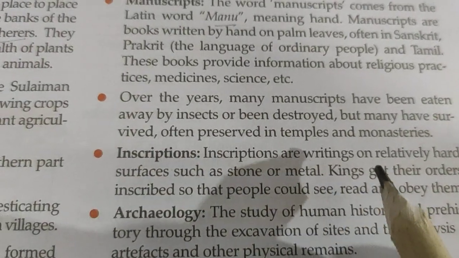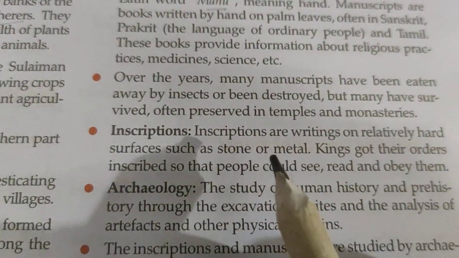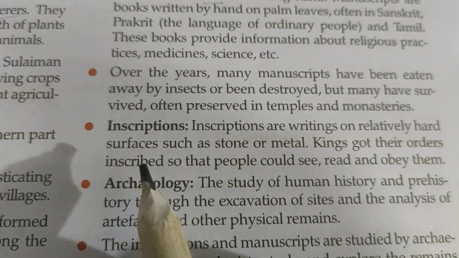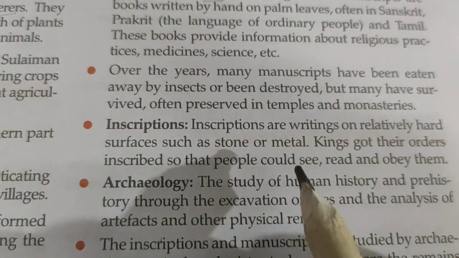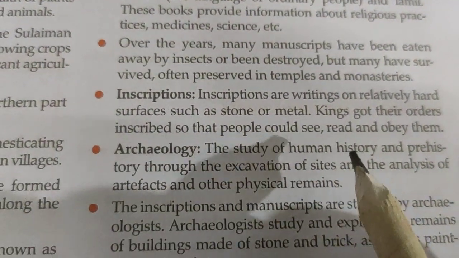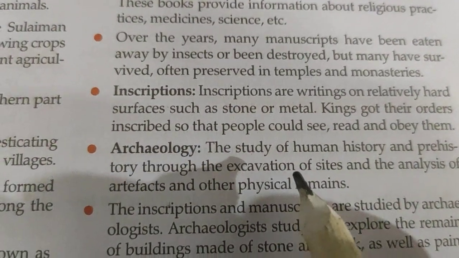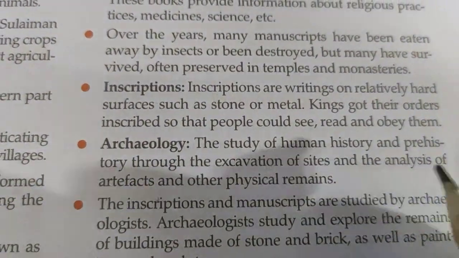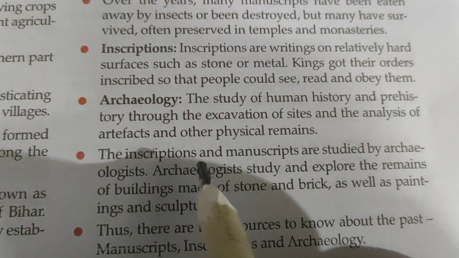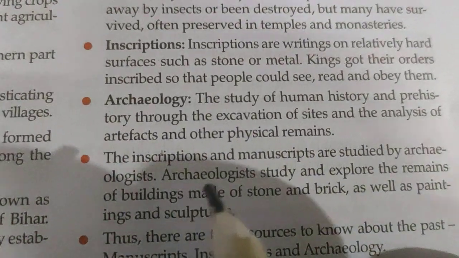Inscriptions are writings on relatively hard surfaces such as stone or metal. Kings got their orders inscribed so that people could see, read, and obey them. Archaeology: the study of human history and prehistory through the excavation of sites and the analysis of artifacts and other physical remains. The inscriptions and manuscripts are studied by archaeologists.